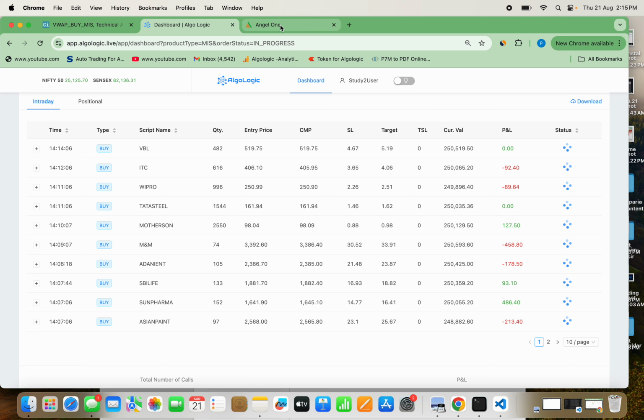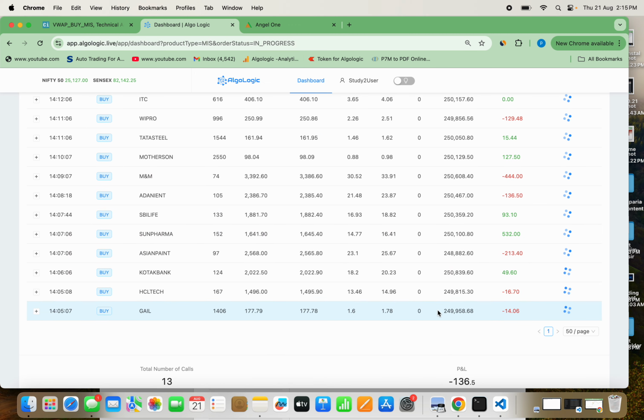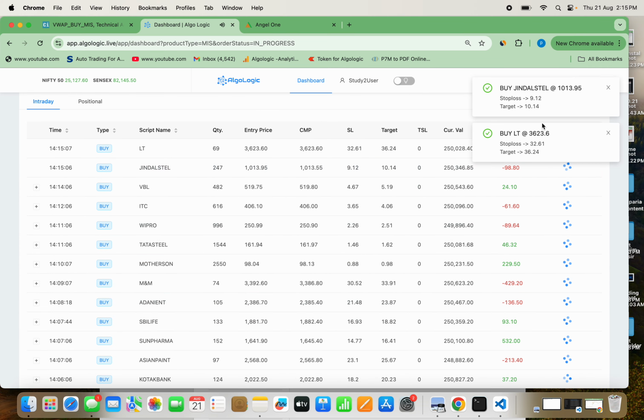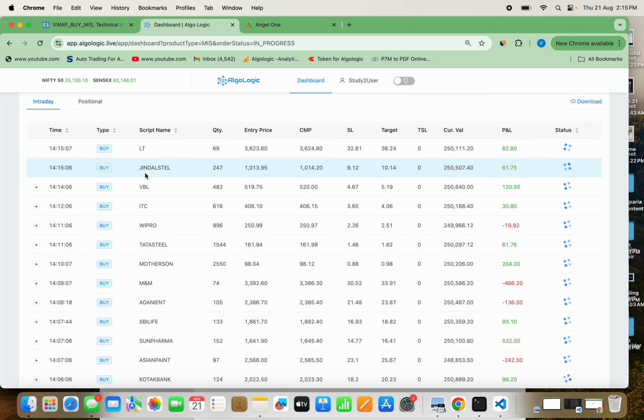Meanwhile, let's go back to Angel One and see how and when my calls are coming and whether they are getting rejected or not. Now you can see, this is very fortunate and very nice, we have got 2 calls before we could move to Angel One. You can see Jindal Steel, it is 247 shares, and it has come with target and stop loss, and it is taking 2,50,000 rupees only. And here L&T also is taking 2,50,000 only. That means our reduction is not working.